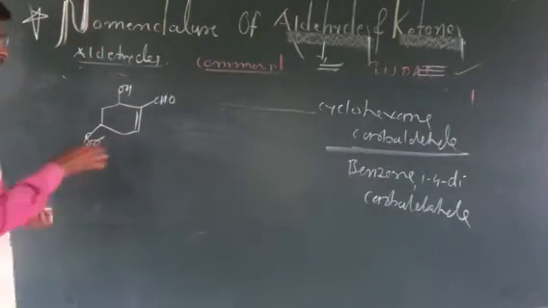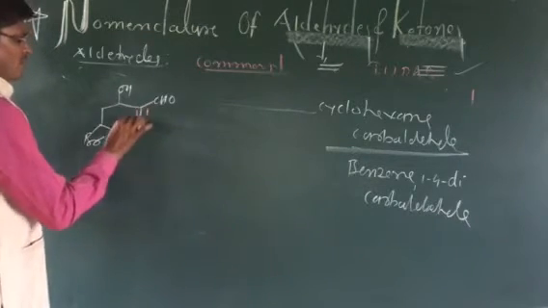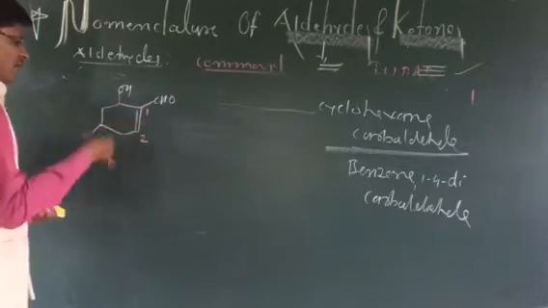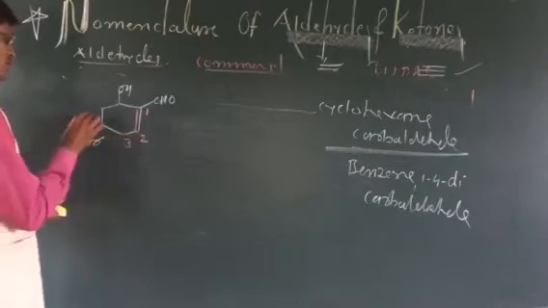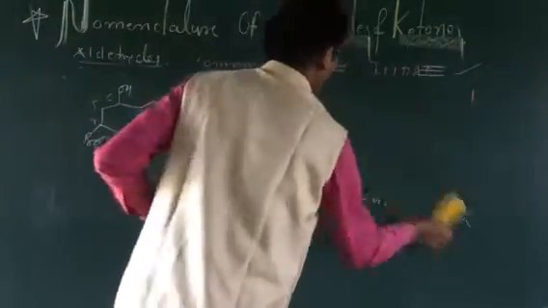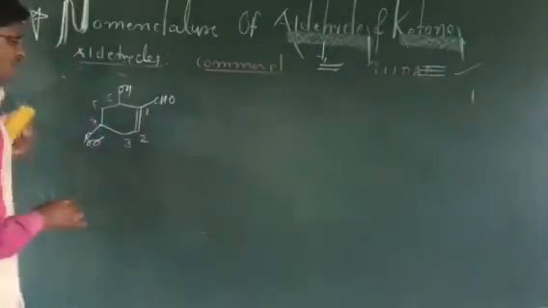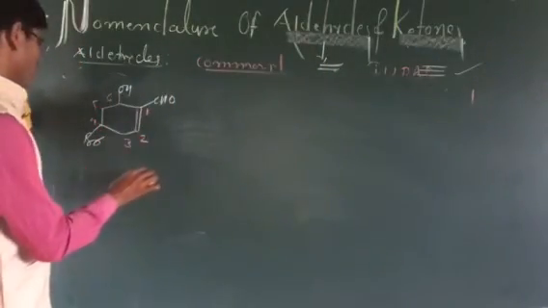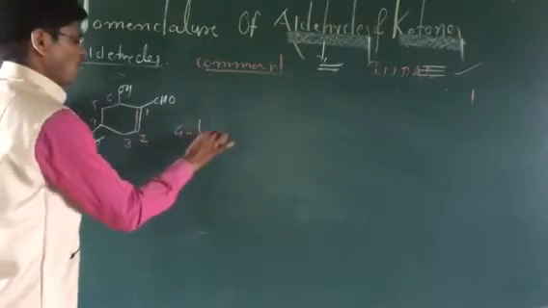So here, as per the rules, you have to give the number from here and complete the ring. There is unsaturation. 3 number, 4 number, 5 number, 6 number. So what is the IUPAC name? These types of compounds are asked in the exam. So what is the IUPAC name here? That is 4-bromo. How is it 4-bromo?